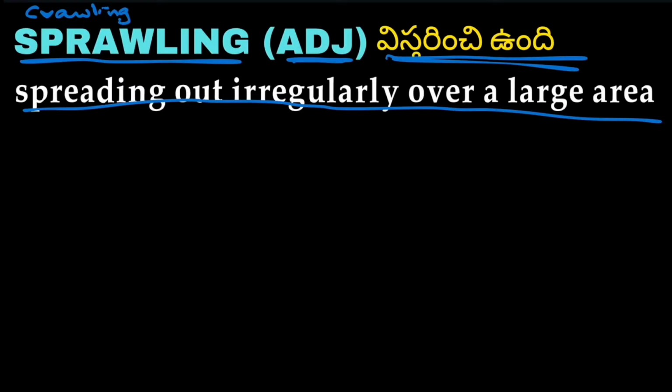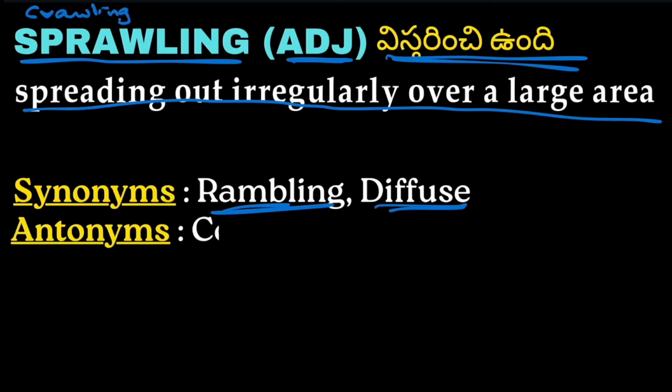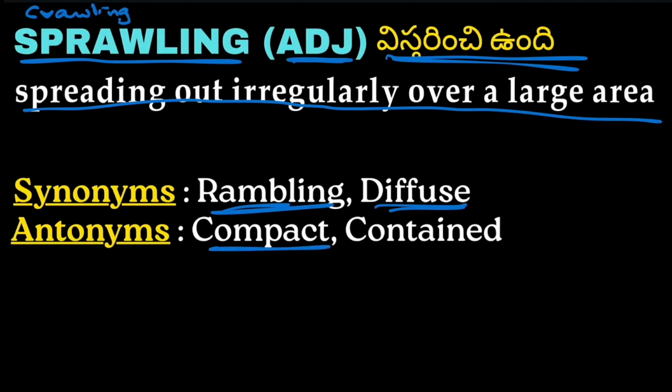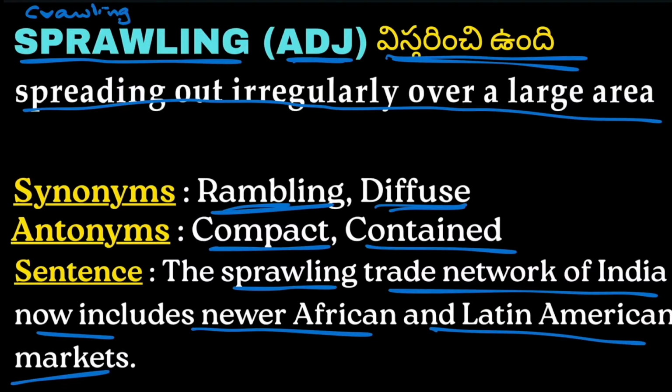Synonyms are rambling and diffuse. Rambling and diffuse are synonyms of sprawling, which means spreading over a large area. Antonyms are compact or contained. Example: the sprawling trade network of India now includes newer African and Latin American markets. So the spreading trade network of India now includes the newer African and Latin American markets as well.